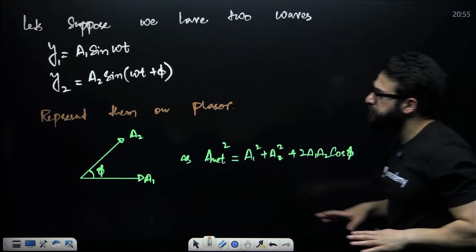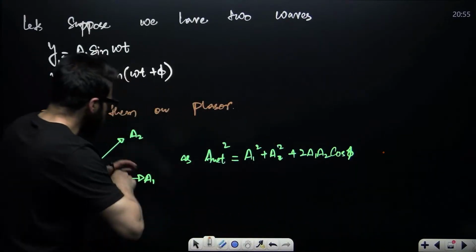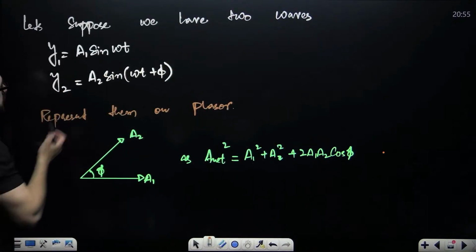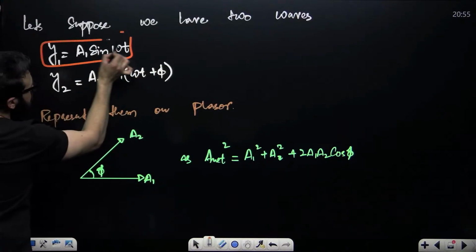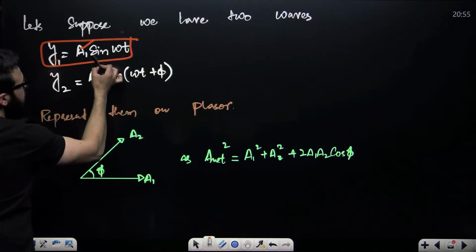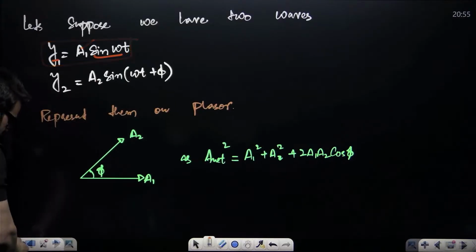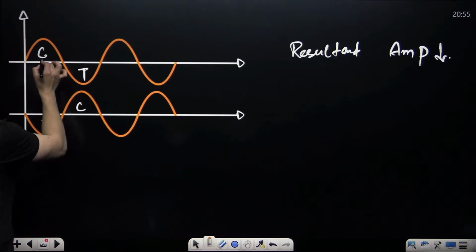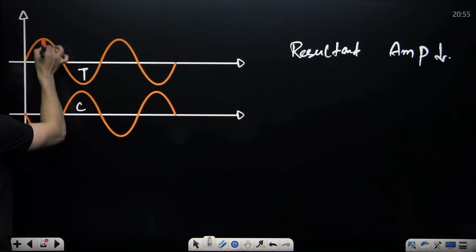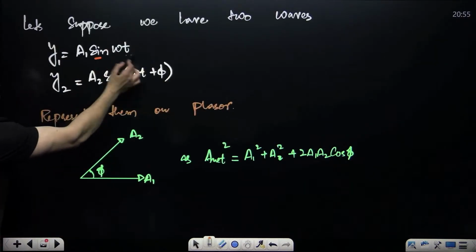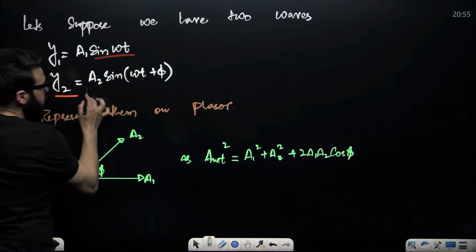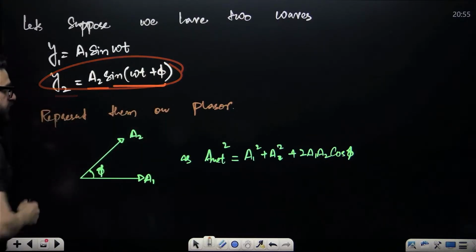Now guys, let's suppose, understand this very carefully. If you have two waves, this is the equation of the first wave: Y1 is equal to A1 sine omega t. And what is this A1? A1 means the amplitude of the wave, how high it can go. Another wave has got A2 sine omega t, where A2 is the amplitude of the other wave.